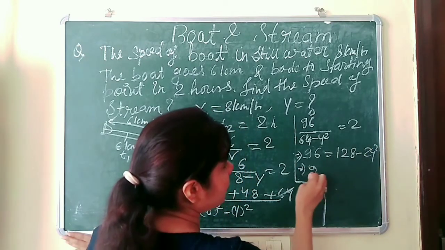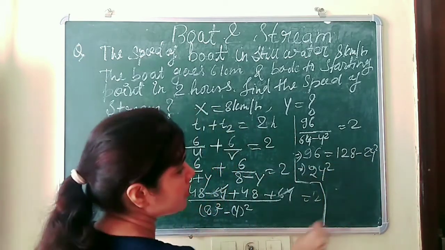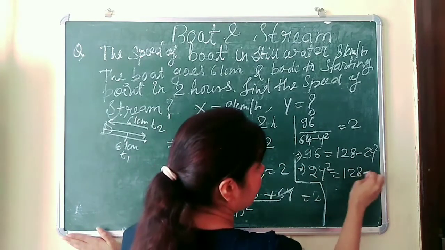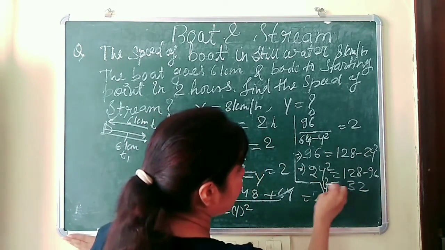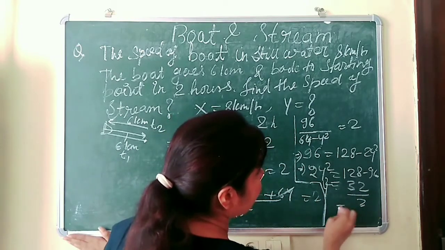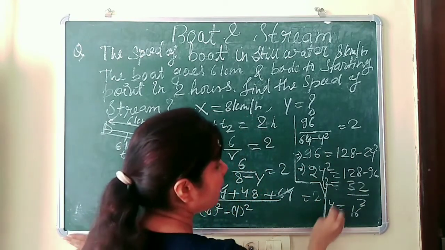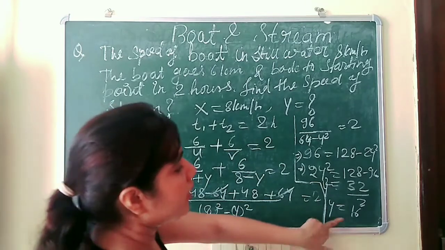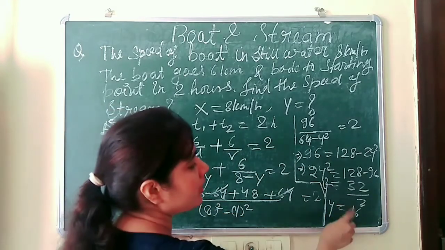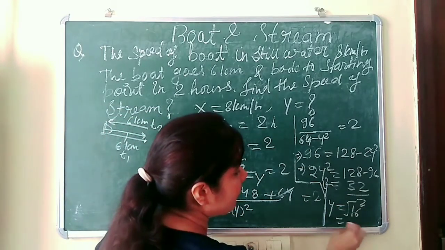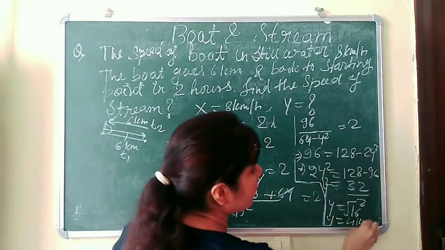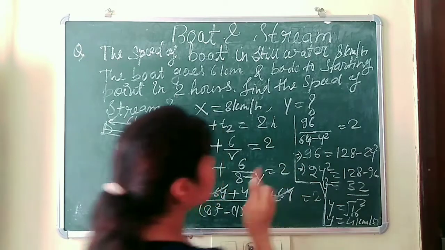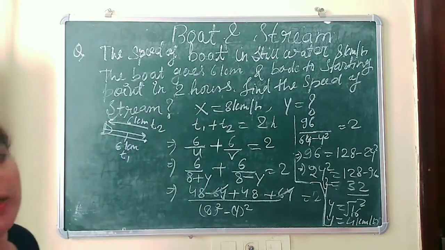This 2y square will come here, so it will become positive, and then 128 minus 96 will be 32. So y square equals 32 by 2, that will be 16, so y square equals 16. We will take the root of 16, that is 4. So y equals 4 kilometers per hour, that is the speed of stream.